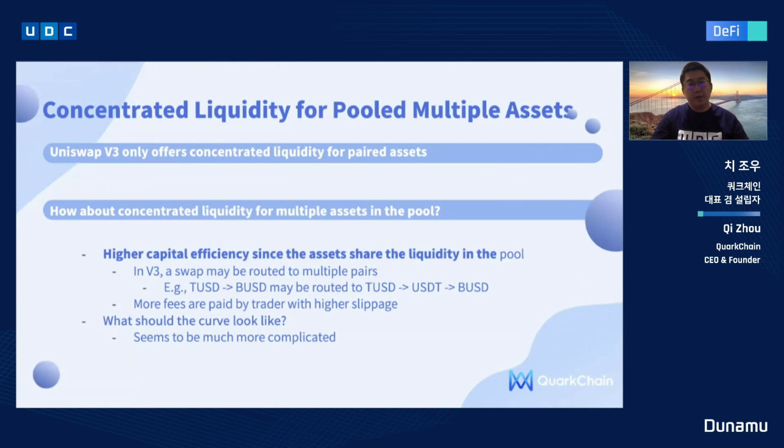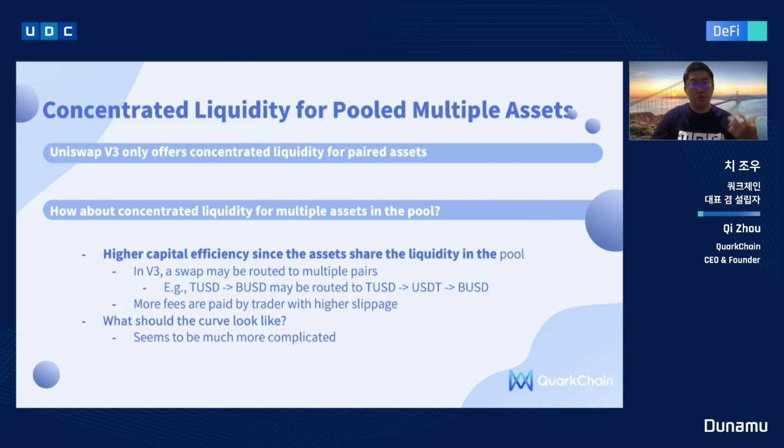So the question is, is that enough for the DEX, or do we still have a lot of space to make for Uniswap V3? One thing we observe is that Uniswap V3 only offers concentrated liquidity for